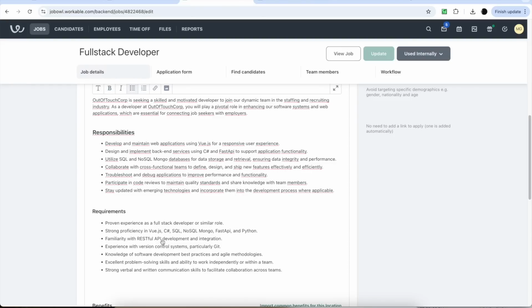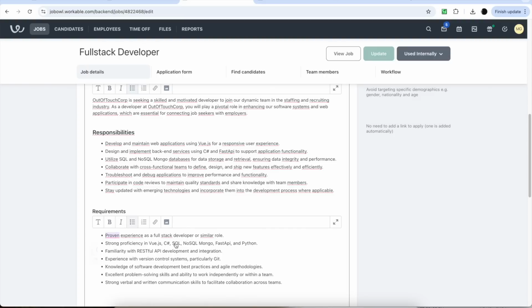So what you actually need to do to get past those filters is look at the job description, identify the keywords, and use the exact same keywords in your resume. And I don't mean that you should lie. You should just include exactly what they are saying so that you get past the automated filter and into the hiring manager's hands. So for example, we can see here, one of the important keywords is SQL.